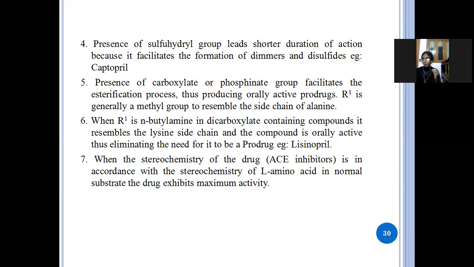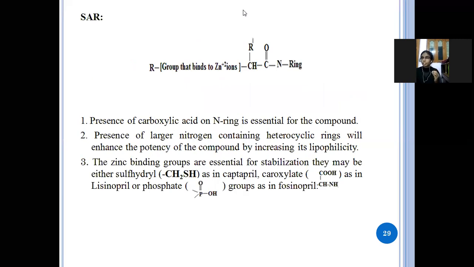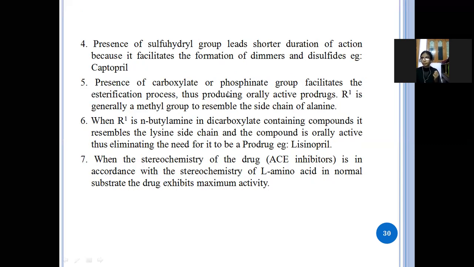And in the R1 position, the methyl group should be there. If in the R1 position there is a butylamine in a dicarboxylate containing compound, the compound is orally active and eliminates the need to be a prodrug, that is lisinopril.